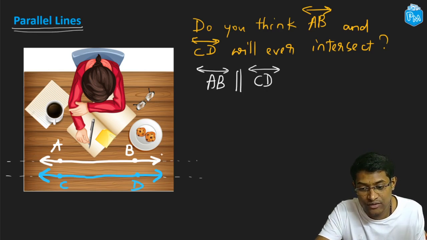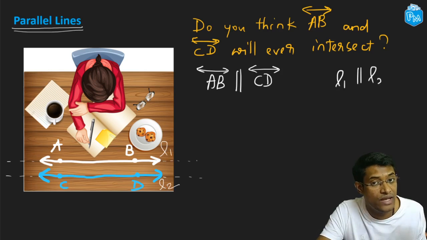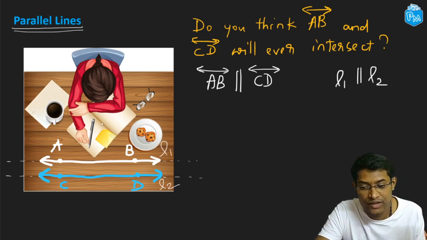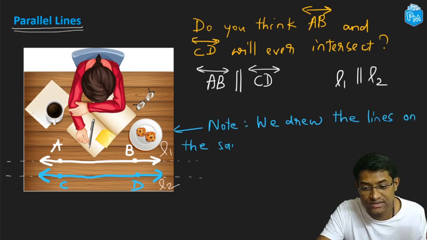Now say if I call this L1 and if I call this line over here L2, I could have written L1 parallel to L2. All right, now there is one more interesting thing that you need to note over here. You can see that the two lines were drawn on the same surface.